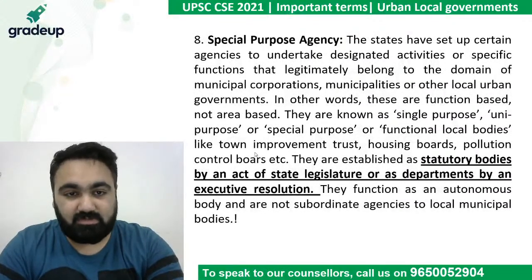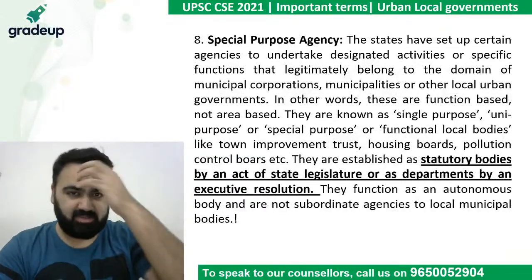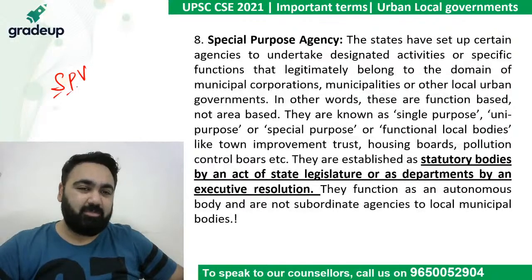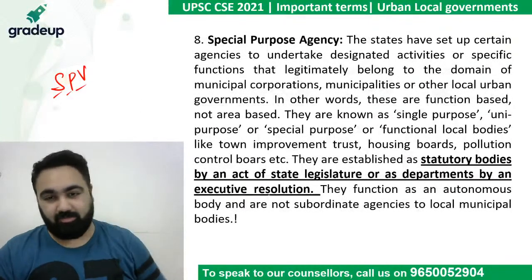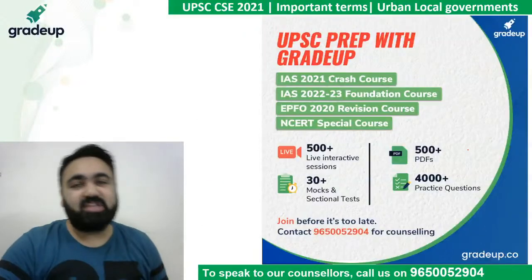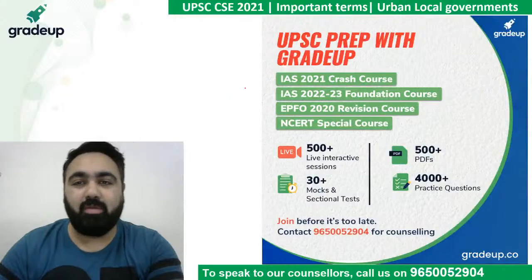Now, this particular body, as I said, is for one special purpose. In economics also, you would have heard this term SPV, special purpose vehicle, made for one single purpose. So it's by a state legislature, by passing a resolution, or as a statutory body. This is what we needed to read about the 8 different types of local urban governments.